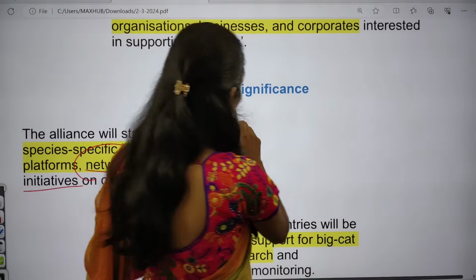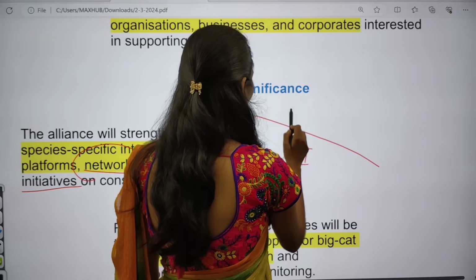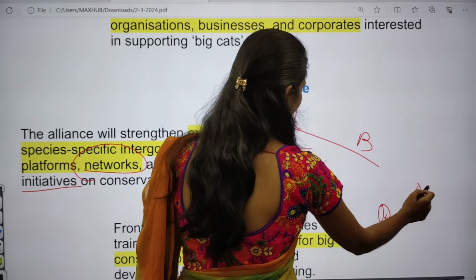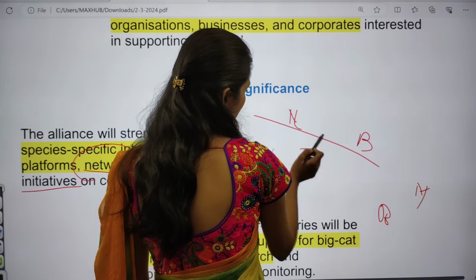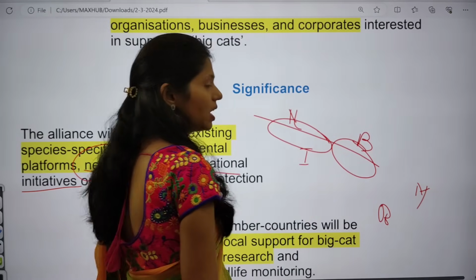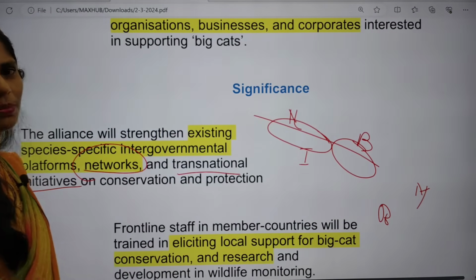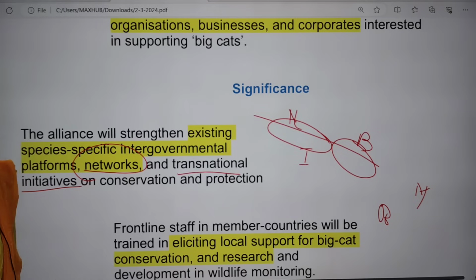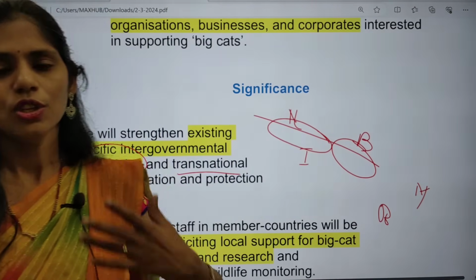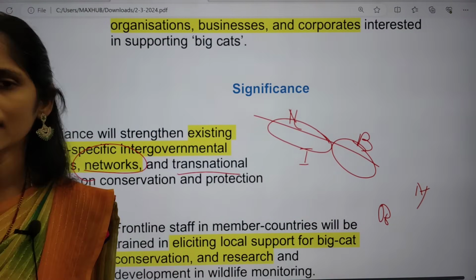For example, India is sharing boundary with Nepal, Bhutan, Bangladesh, Myanmar. Normally in Nepal and India we have some tiger reserves, and Bhutan also has some important national parks. So animals will be moving within these two countries, that is, crossing the boundary of India and entering into another country.